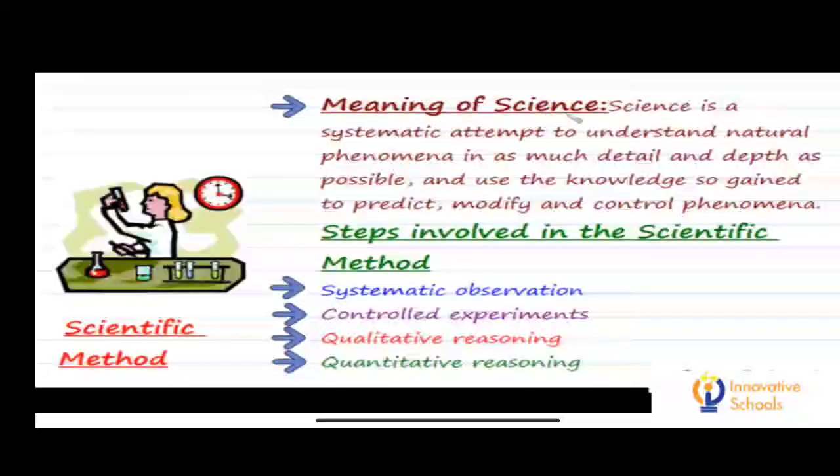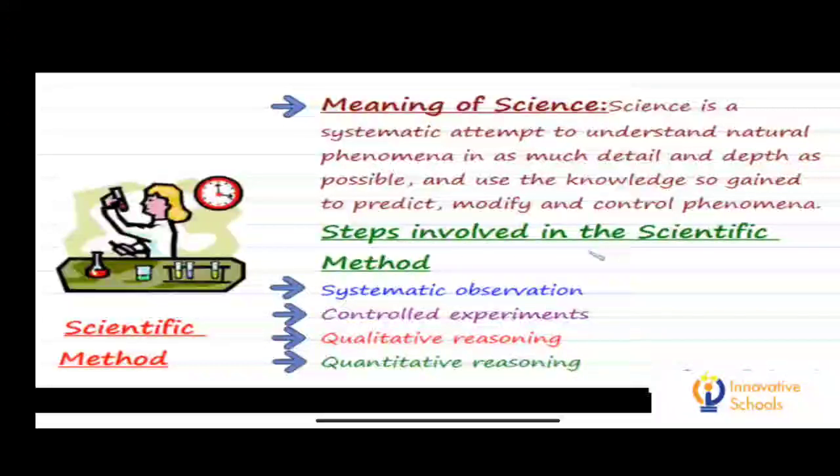Meaning of science. Let us see what is the meaning of science. Science is a systematic attempt to understand natural phenomenon in as much detail and depth as possible and use the knowledge so gained to predict, modify and control various phenomena.